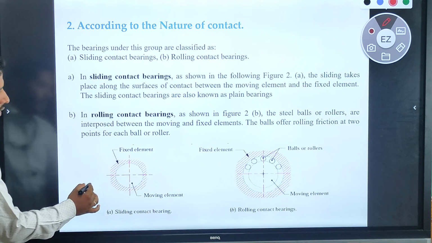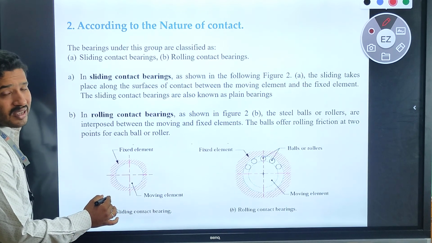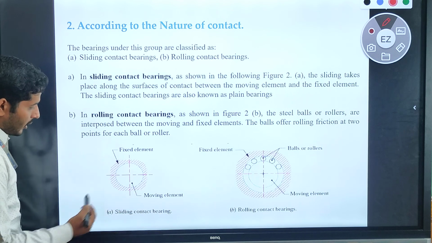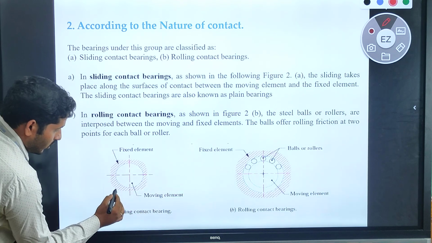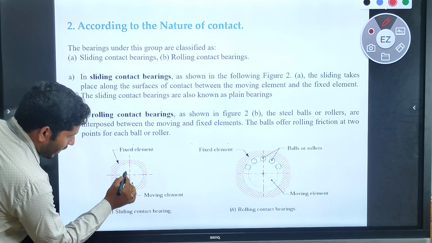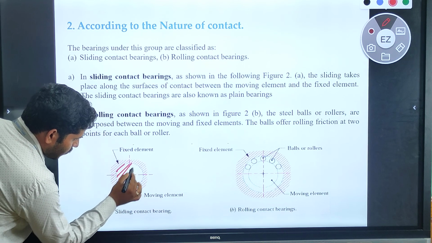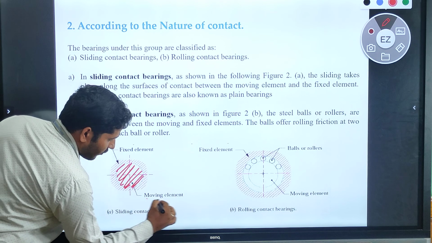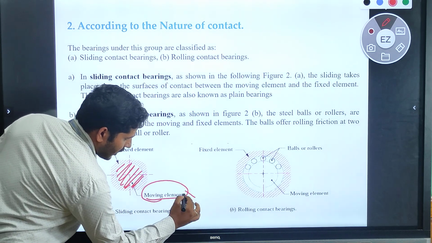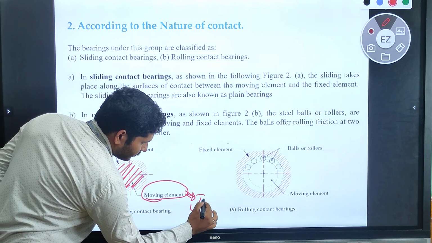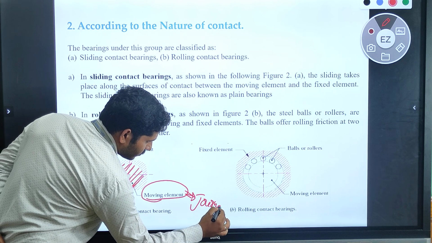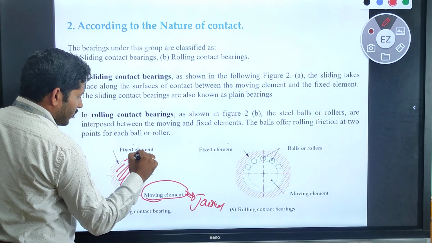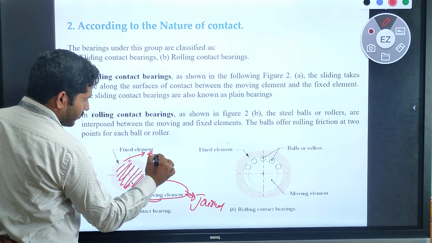The sliding bearing is sometimes called a plain bearing. Let us see. Here this is the moving element, which we can call the journal, and this is the fixed element, the bearing.